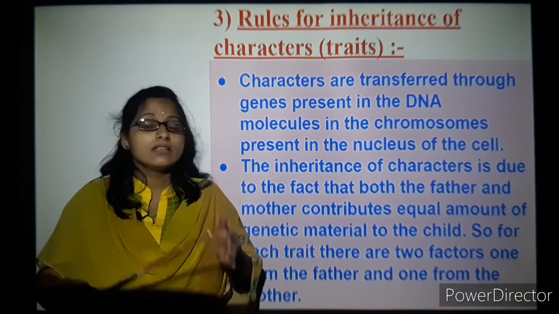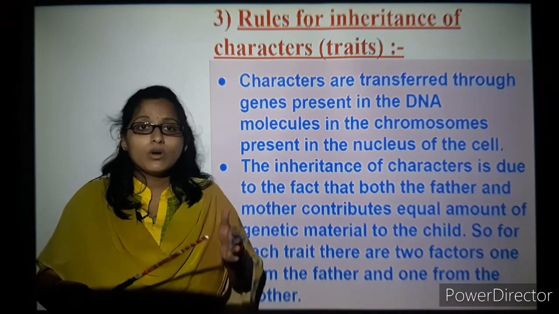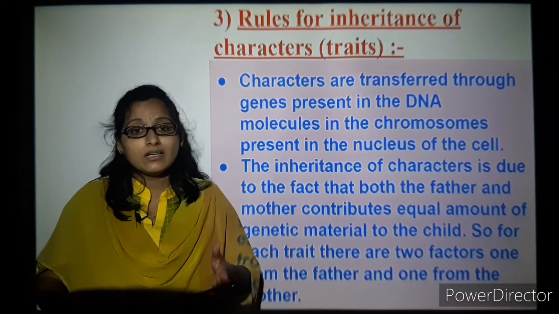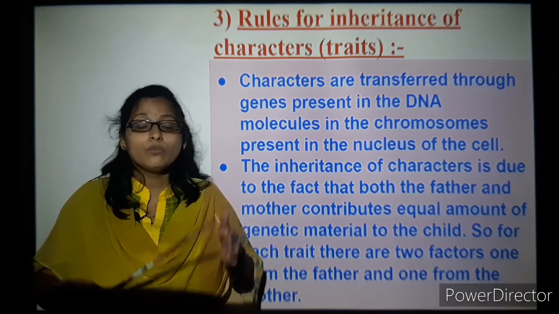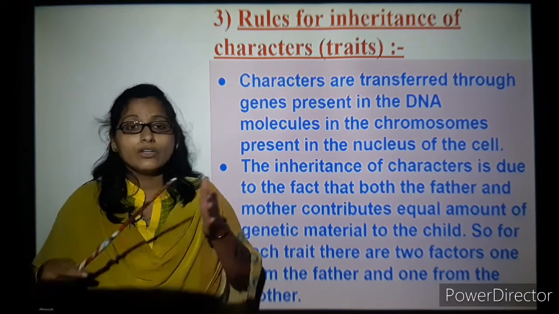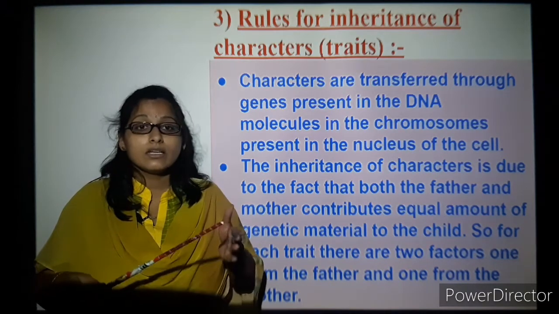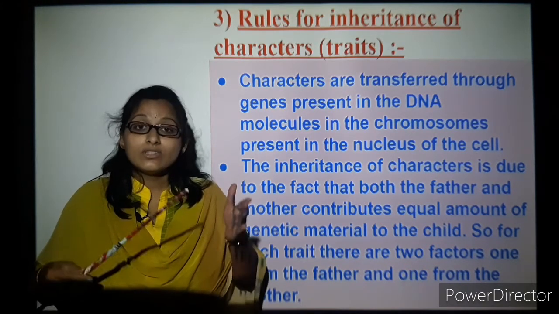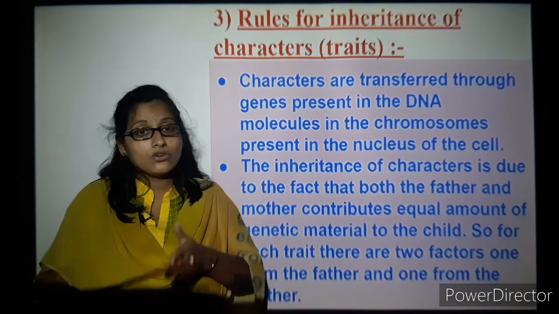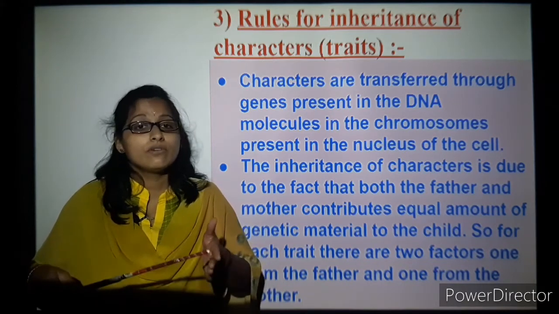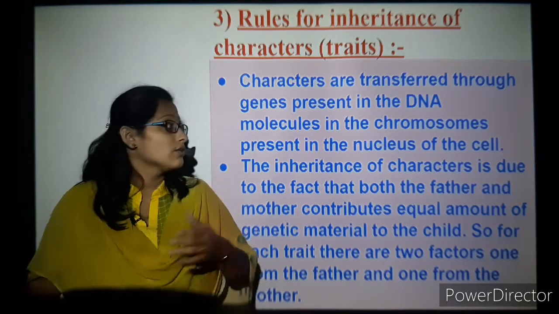The cell contains a prominent nucleus. What does the nucleus contain? The nucleus contains chromosomes. Chromosomes contain the DNA, or deoxyribonucleic acid, and the DNA contains the genes. These genes are the characters or traits that need to be transferred from one generation to another.